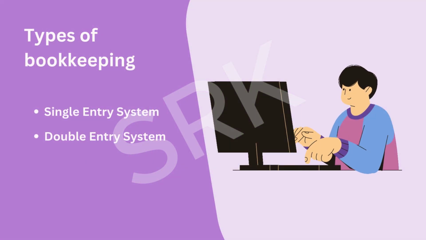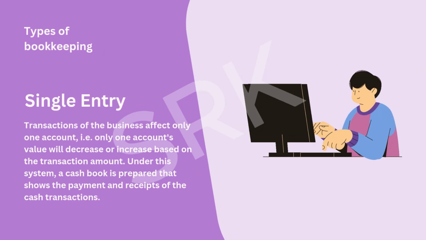There are two types of bookkeeping method. Number one is single entry system, and number two, double entry system. Under a single entry system, transactions of the business affect only one account, i.e., only one account's value will decrease or increase based on the transaction amount. Under this system, a cash book is prepared that shows the payments and receipts of the cash transactions.